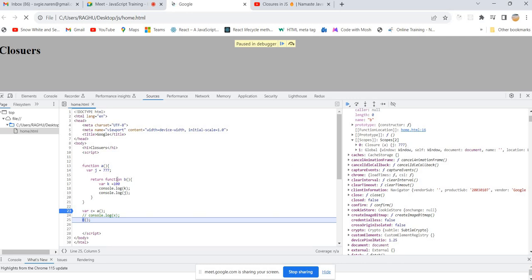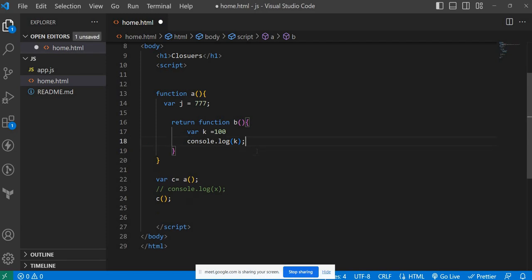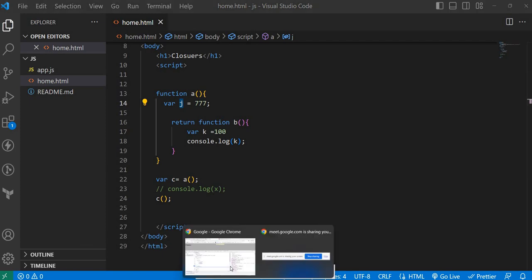Because observe carefully, previously, whenever you write a function B without accessing a variable from its lexical scope, it is not going to form a closure. I will show you one more time. Here, suppose the variable j is already there. I'm just removing this one. That means I'm not trying to access any variable from my lexical parent.